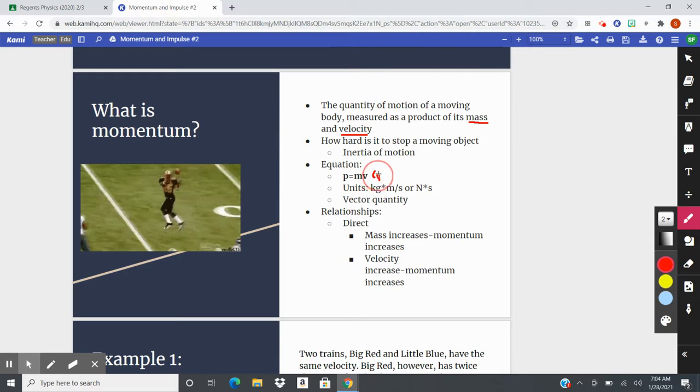Ladies and gentlemen, this is on page 6 of your reference table. Everybody should be looking at that. Everybody should be trying to find that equation so you know where that is. Our units here are kilograms, because that's our mass, times our speed or velocity, which is meters per second. Or you'll also see it as newton-seconds.